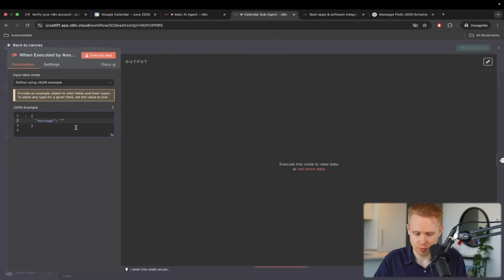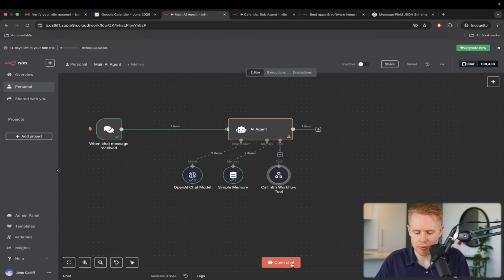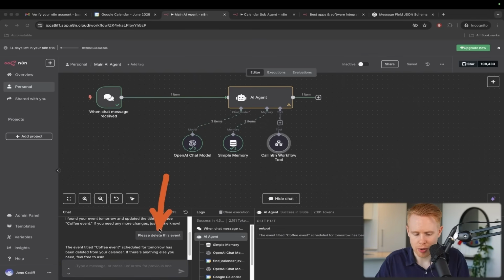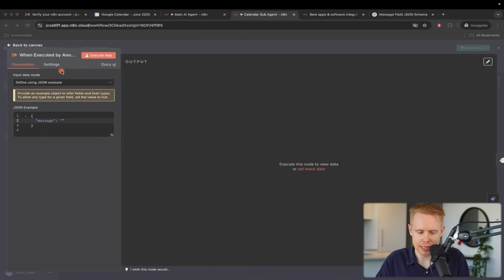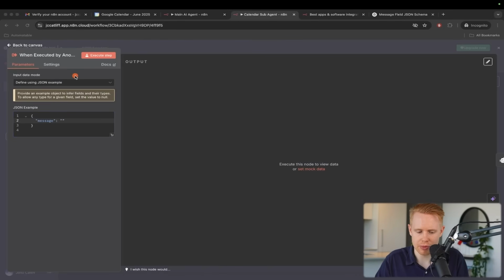And now we have some JSON example. In a nutshell, this is structured data. It's JSON data. It is defined by key value pairs. And so when we think about it, if we're sending in a message here, our message could be, "please delete this event." And the key is message. This key is what we use to reference this message. So in order for us to actually use this message, we need to define it as something like message here. That's essentially it.